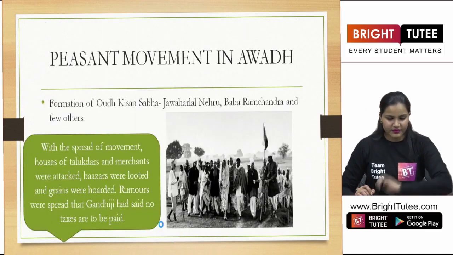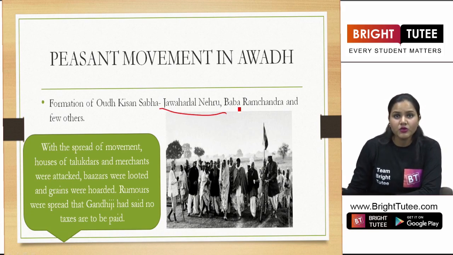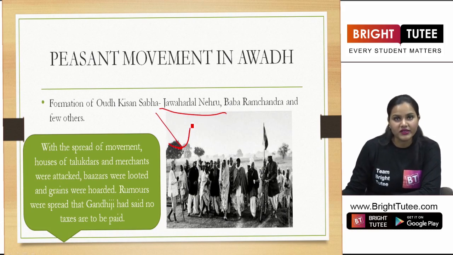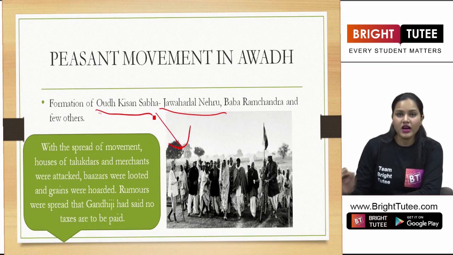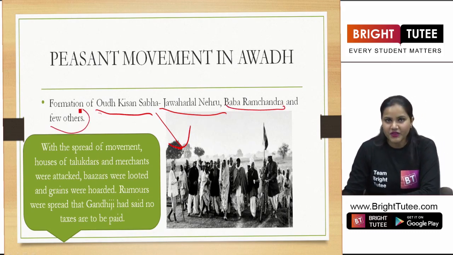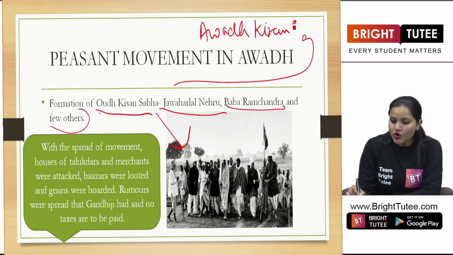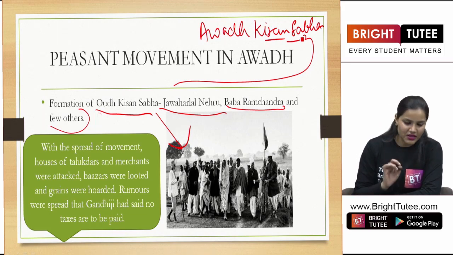Meanwhile, Jawaharlal Nehru visited these regions of Awadh. And finally, he formed the Awadh Kisan Sabha along with Baba Ramchandra and a few other leaders. So the Awadh Kisan Sabha was formed for these peasants who were fighting against the oppressive rule of the landlords and the talukdars.